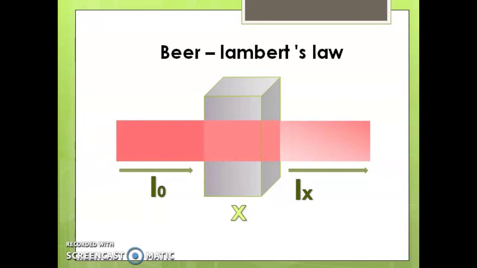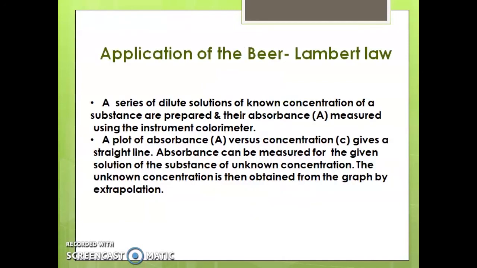Now, let us discuss the applications of Beer-Lambert's law. A series of dilute solutions of known concentration of a substance are prepared and we can measure absorbance by using different instruments named colorimeter, spectrophotometer, etc. We can prepare a series of dilute solutions of known concentration and calculate the absorbance by using the instruments.